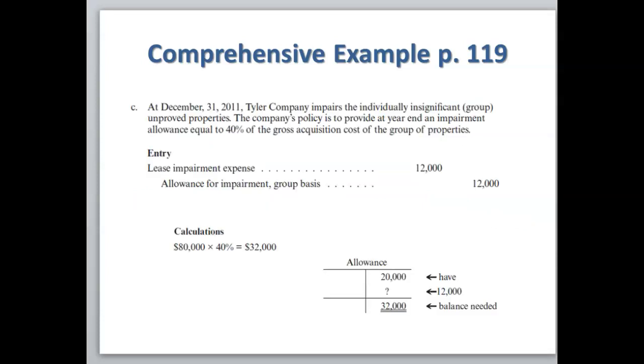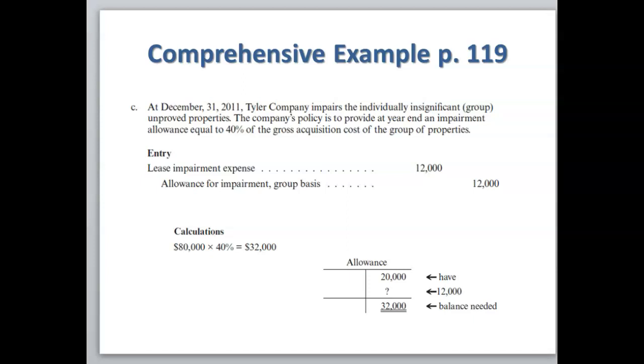At December 31st, Tyler Company impairs the individually insignificant group of unimproved properties. The company's policy is to provide at year-end an impairment allowance equal to 40% of the gross acquisition cost of the group of properties. To determine that amount, we're going to take the $80,000, that is the total acquisition cost for the individually insignificant properties, times the 40%, and that gives us $32,000.